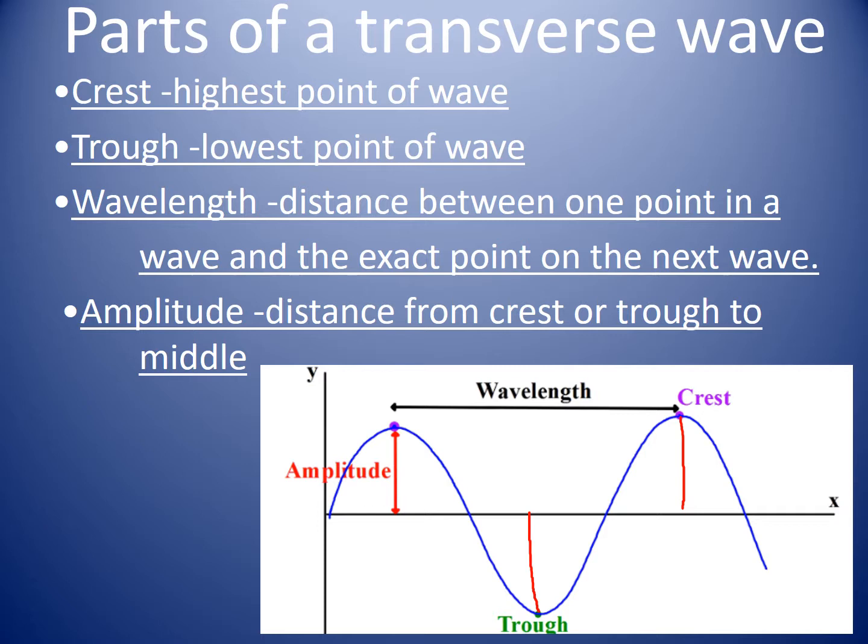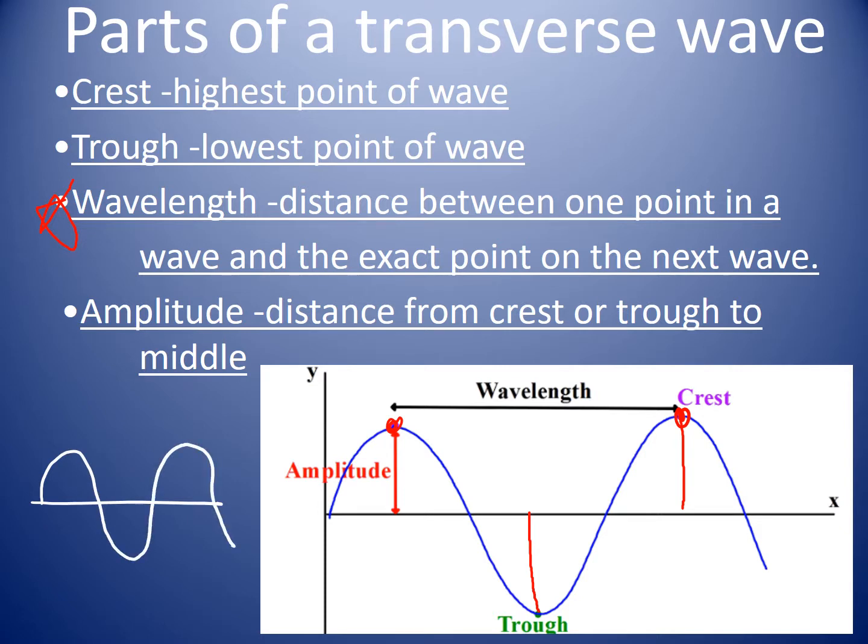A wavelength, and this is very important, is the distance between one point of the wave and the exact same point on the next wave. For example, on this picture, we have this point of the wave, and this point of the wave is the same point from the wave. Now, let's say I draw another wave here, and you should draw this in your notes as well. Let's say we have the same wave. I can also label it a different way.